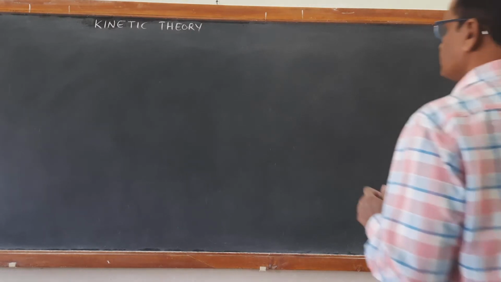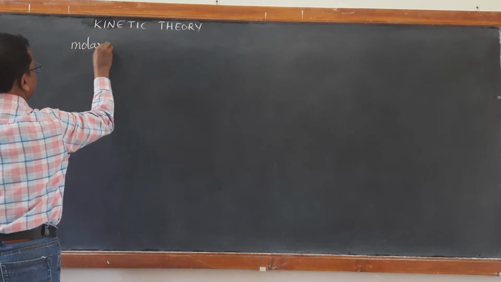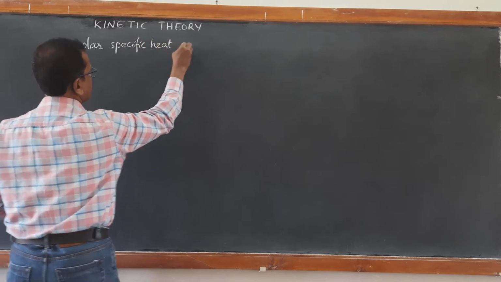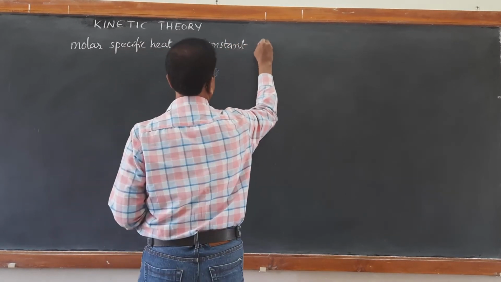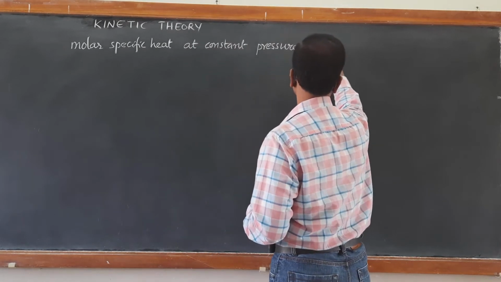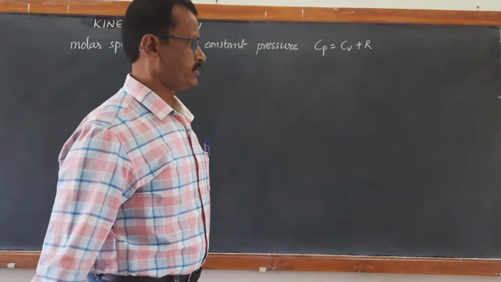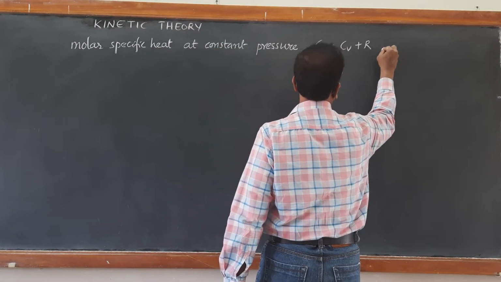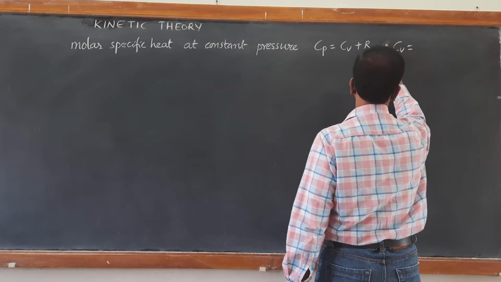Now we will calculate molar specific heat at constant pressure. We know Cp is equal to Cv plus R. Already we got from equation number 2 what is Cv.